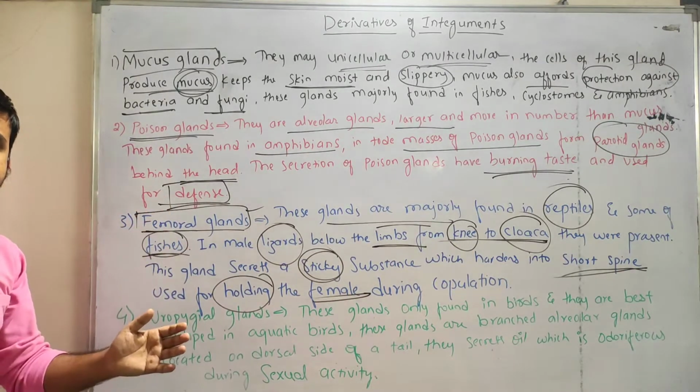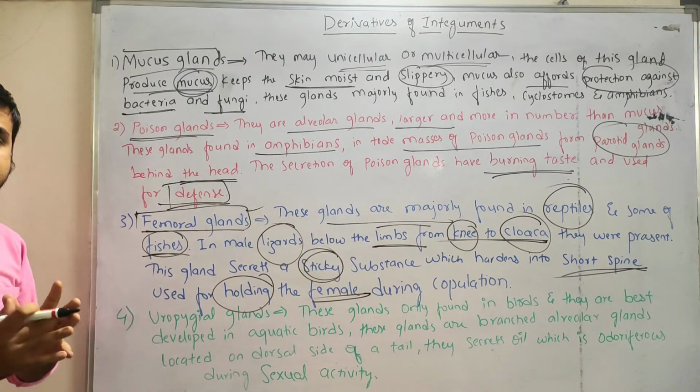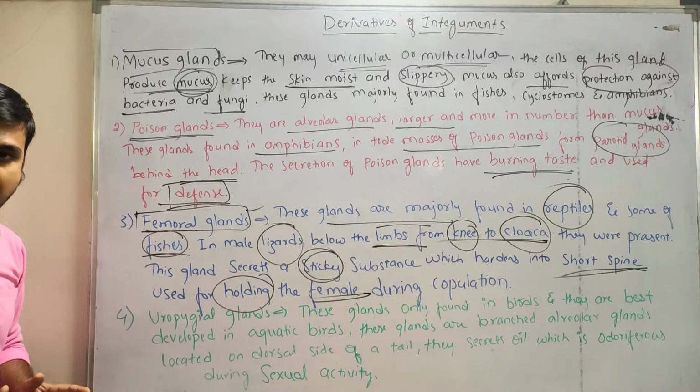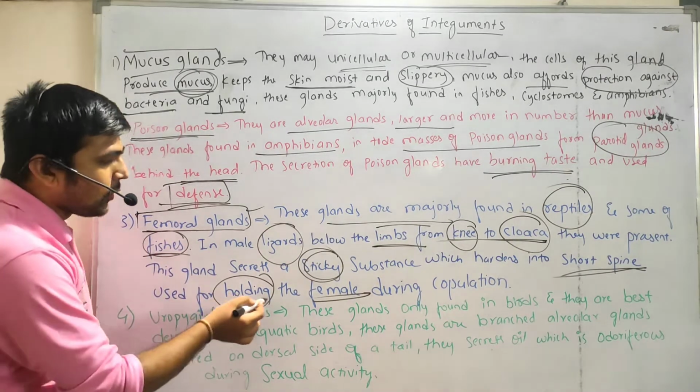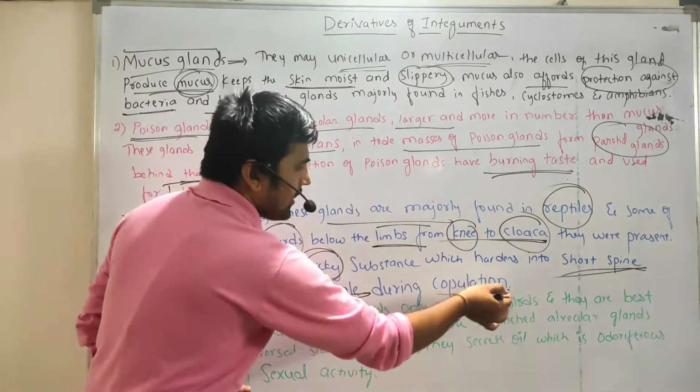After some time the secretion gets hardened and becomes a spiny structure. That structure helps them hold the female during copulation.